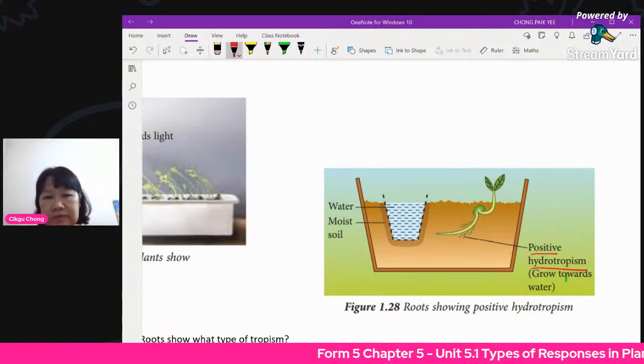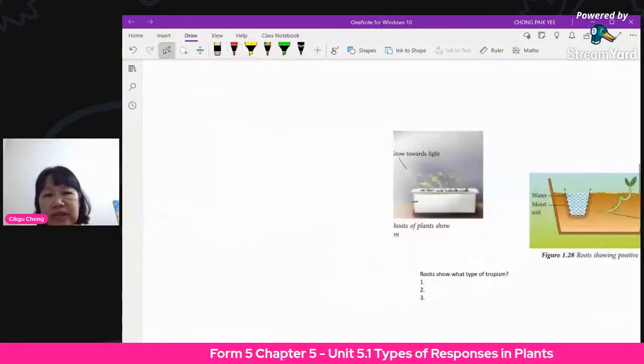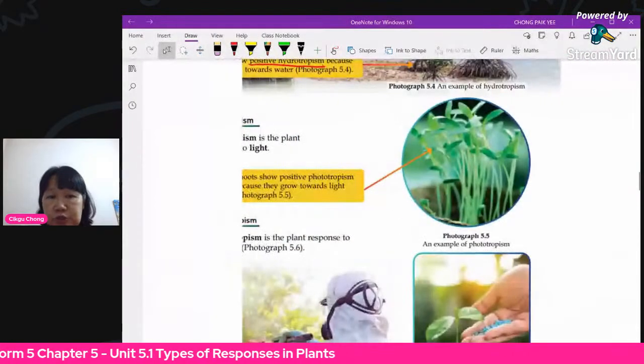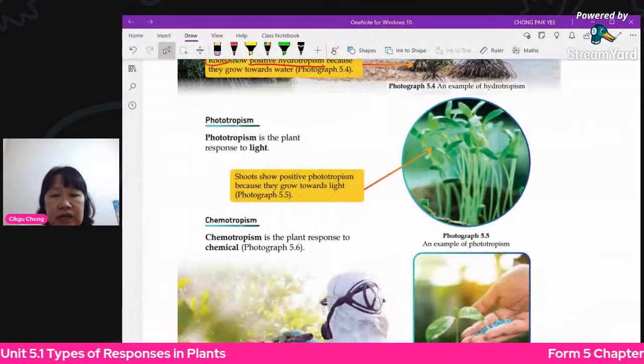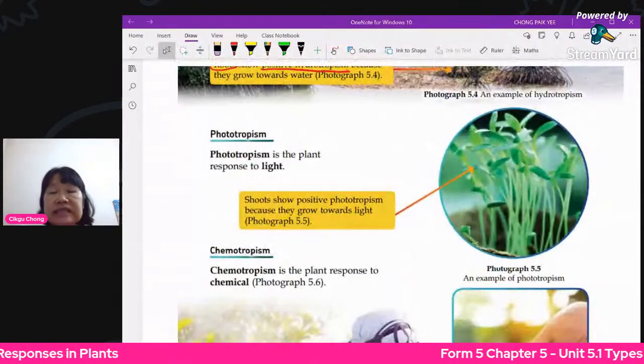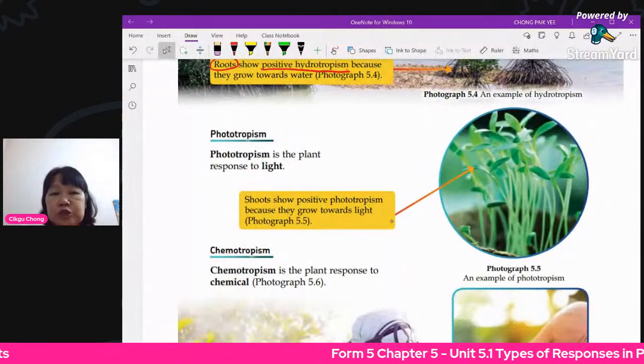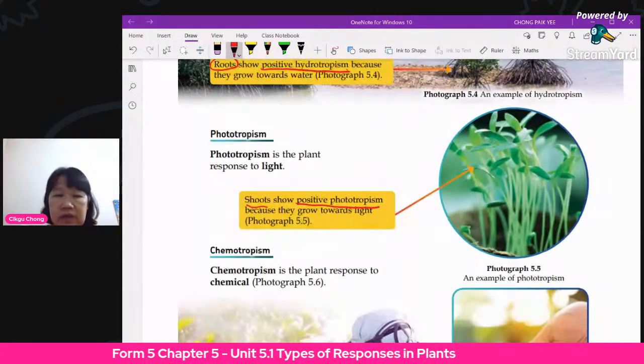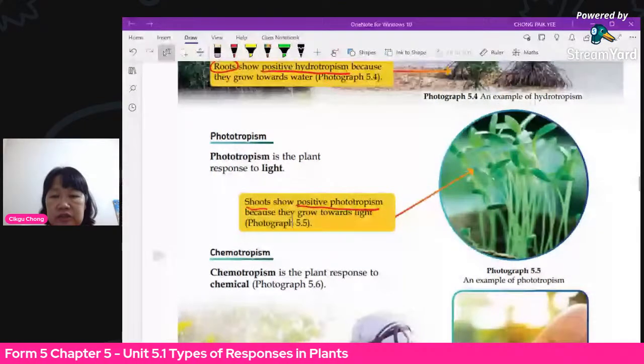Okay, simple, right? Let's look at light now. Light is even easier to understand. You know that shoots need to produce food and they need sunlight. So shoots will always show positive phototropism because they need the light to carry out photosynthesis.